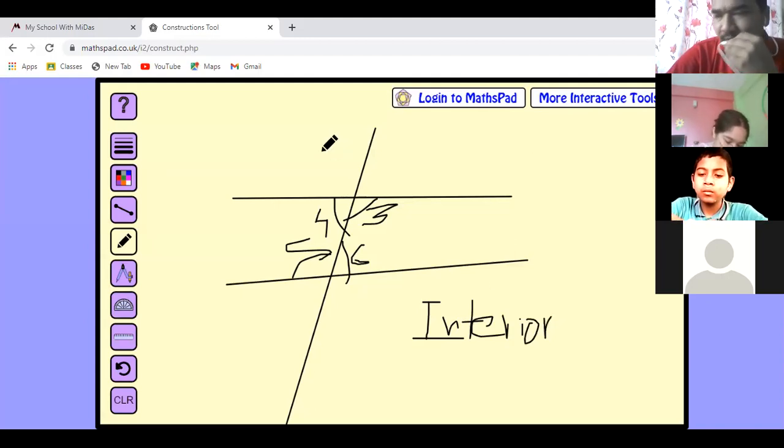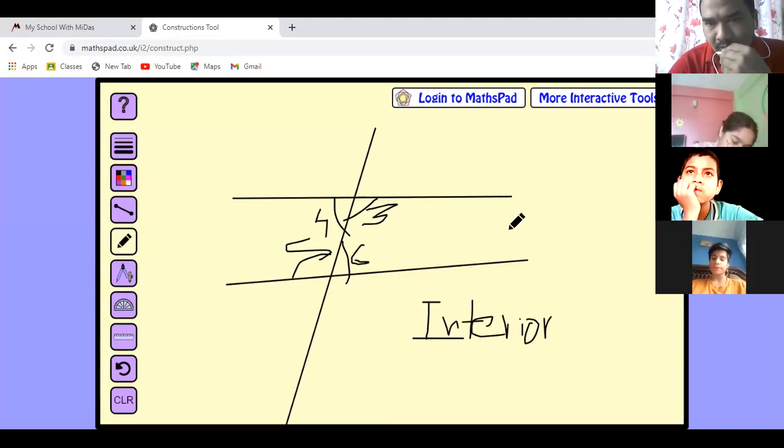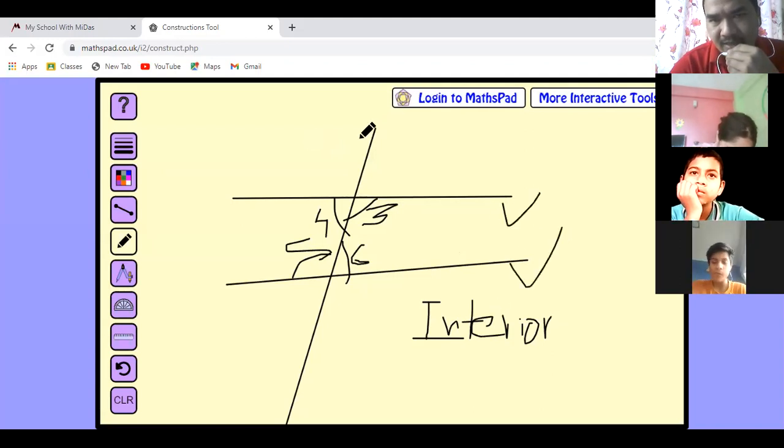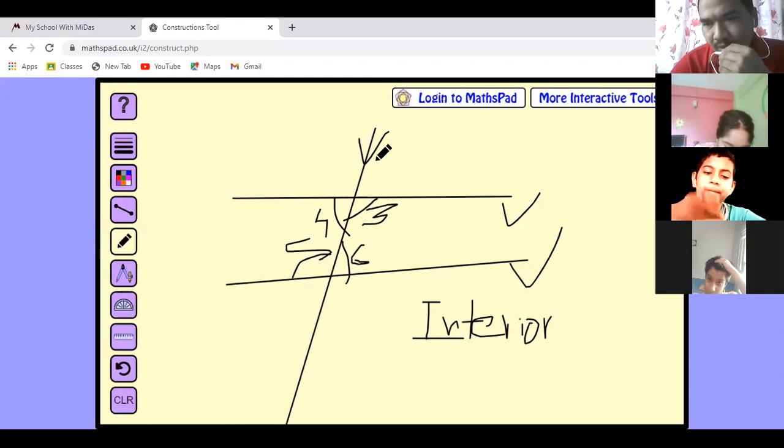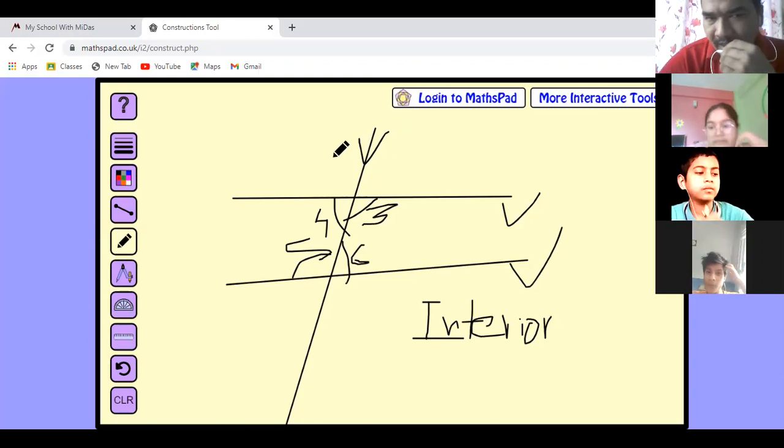Can you identify interior angles and exterior angles? Yes, sir. Good, very good. Look, this line and this line are called what? Pair of lines. And this line is known as? This is called the transversal line. Okay?